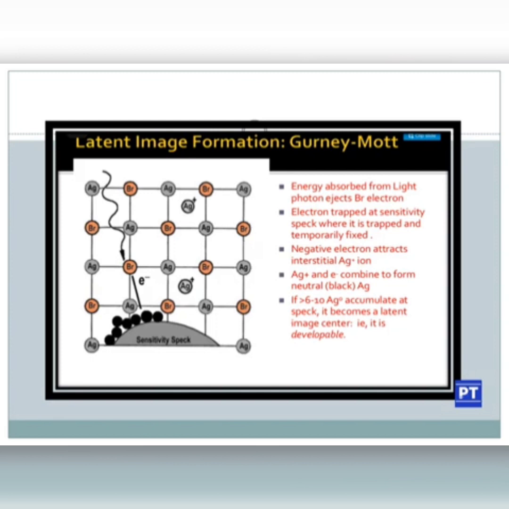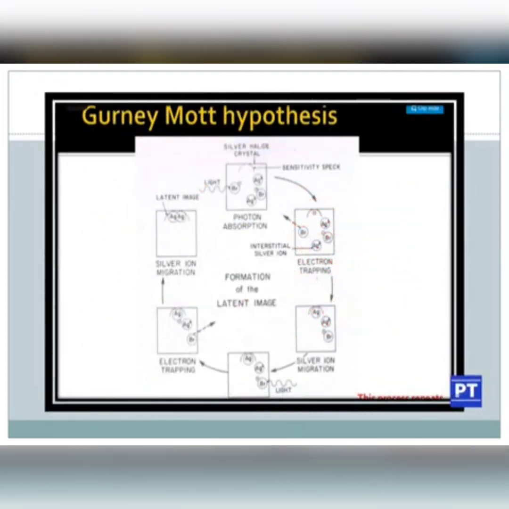So in the sensitivity speck, metallic silver will be formed. Silver, the chemical formula is Ag. If more than 6 to 10 Ag atoms accumulate at the speck, it becomes a latent image, that is, it is developable.